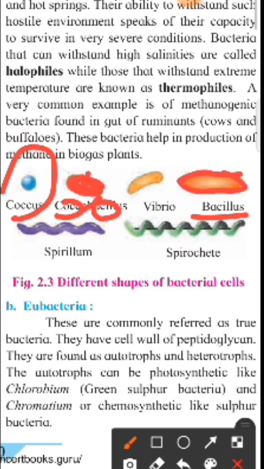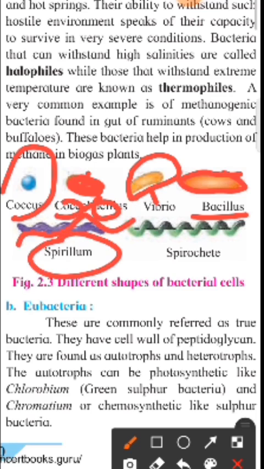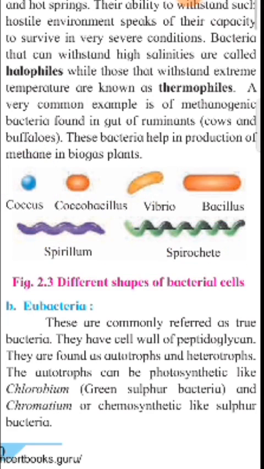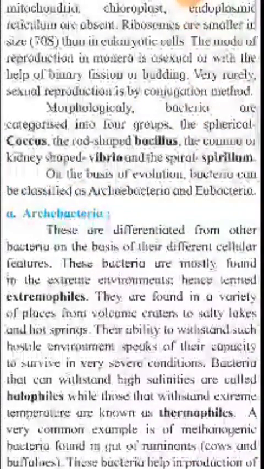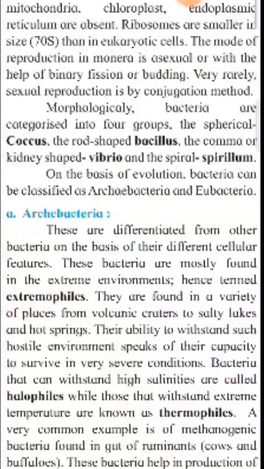Comma shaped is vibrio. Spirillum is spiral shaped, and some are also called spirochetes. In this way, these types of morphological differences are found in bacteria.